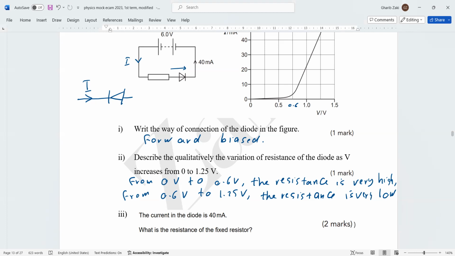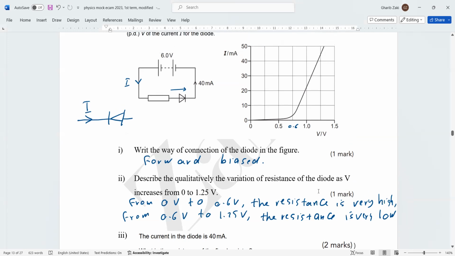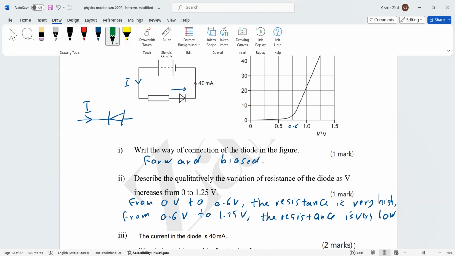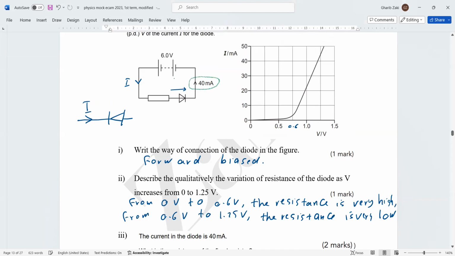Okay, now the next question says the current in the diode is 40 milliampere. What is the resistance of the fixed resistor? Now, we need the voltage of the diode when the current is 40 milliampere. We draw a horizontal line here.